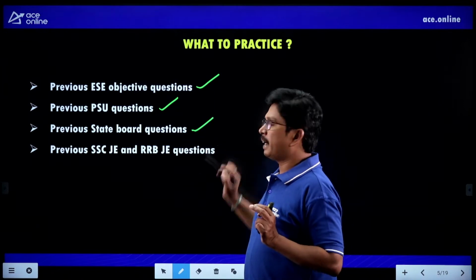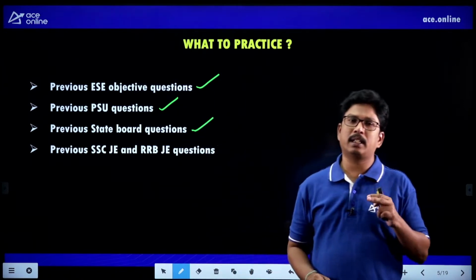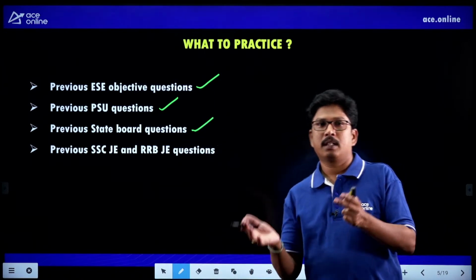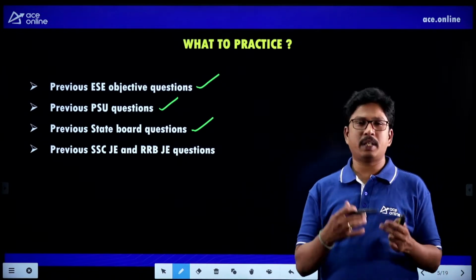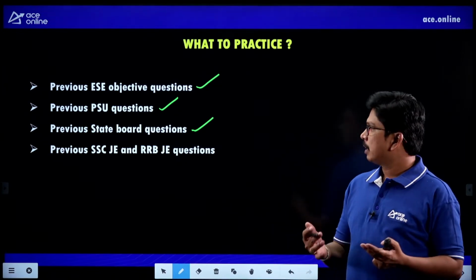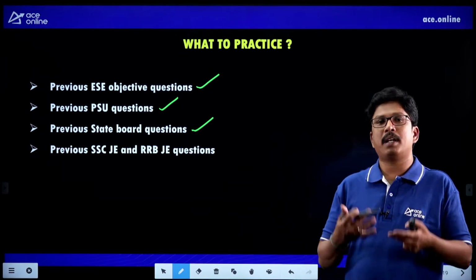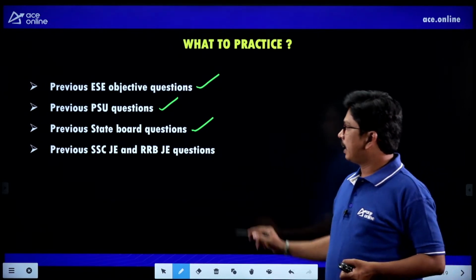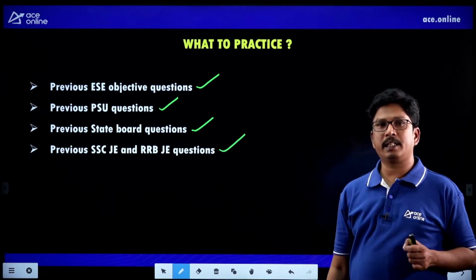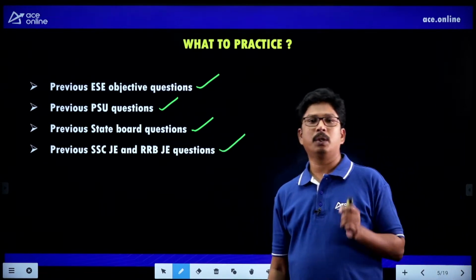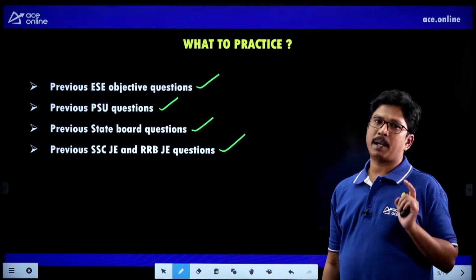And previous state board questions, electricity board questions like SPDCL, Transco, Genco, like every state is having. So those type of examinations in the electrical department, try to download them and practice them. And finally, previous RRB JE and SSC JE questions also you have to practice to get the maximum marks.